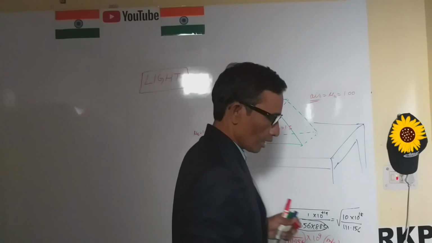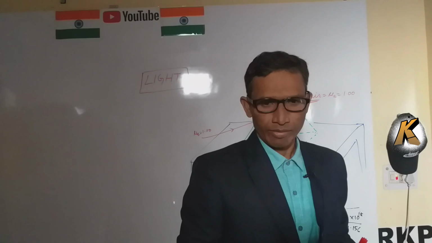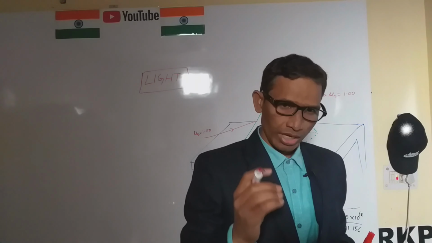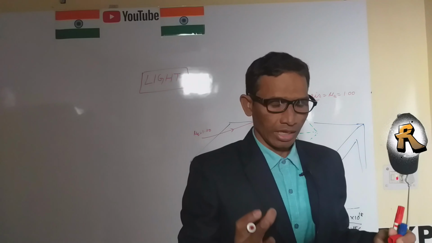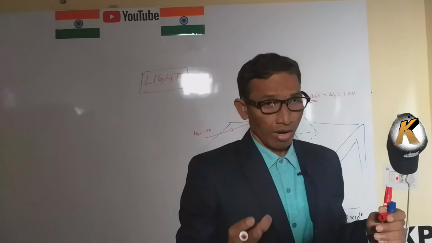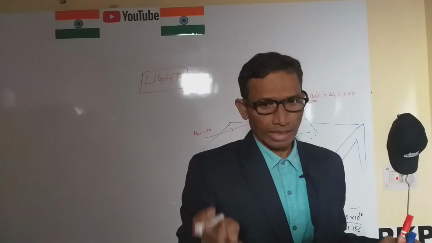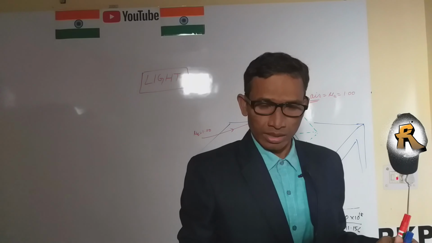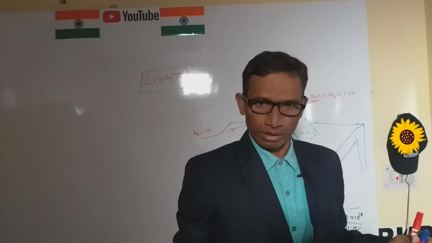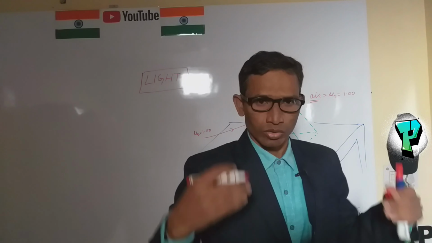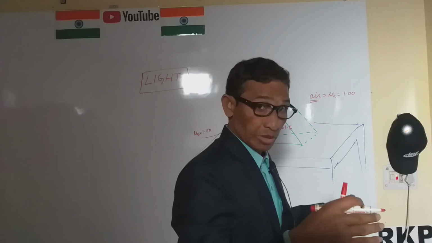We know that the velocity of light through a rarer medium like air is just equal to the velocity in a vacuum, and the velocity in a vacuum is greater than in other media like glass, water, turpentine, oil, diamond. Such kinds of media.